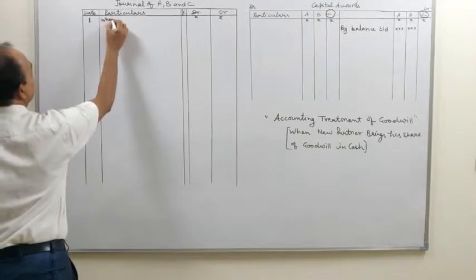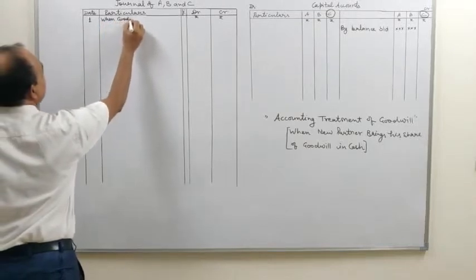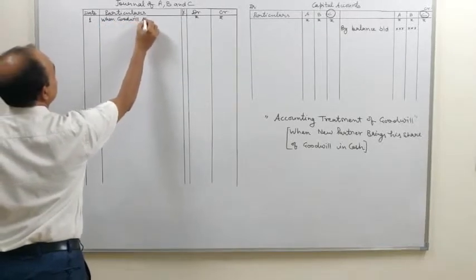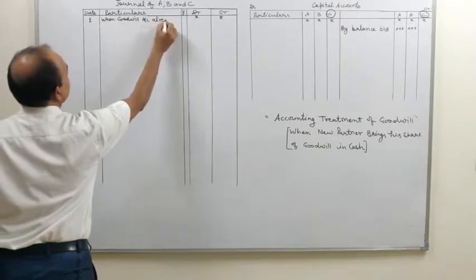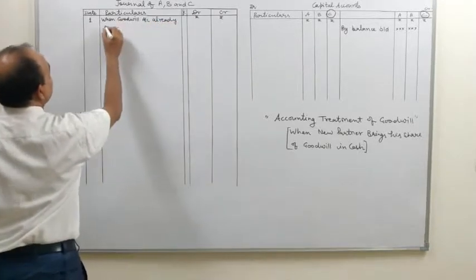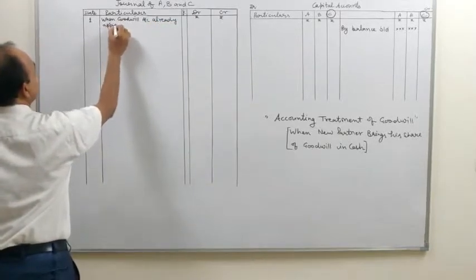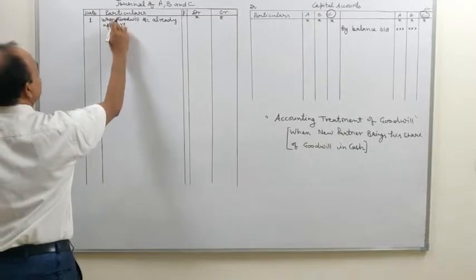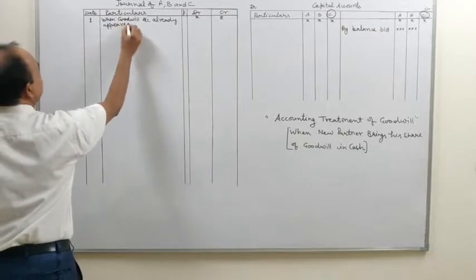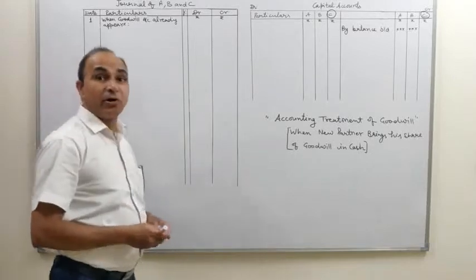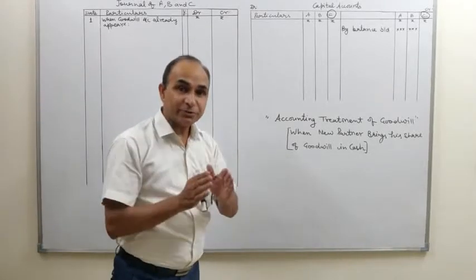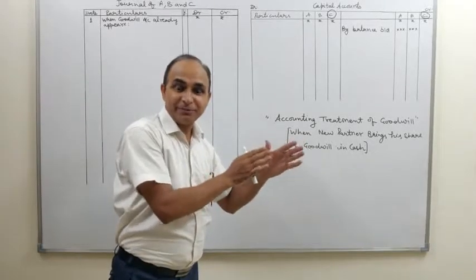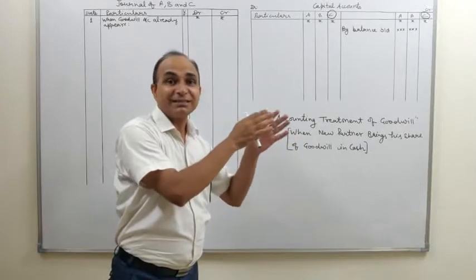When goodwill account already appears in the books of the old firm. Old firm means their balance sheet on the asset side.